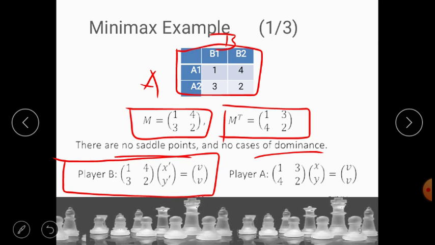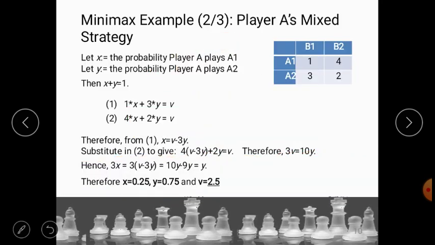And you can see it will be the same for player A as well, because once we have the transpose of the matrix, the player A matrix 1, 3, 4, 2, when multiplied by the probability of player A, x and y, will give us the same value v, which is the value of the game. So it is the same.